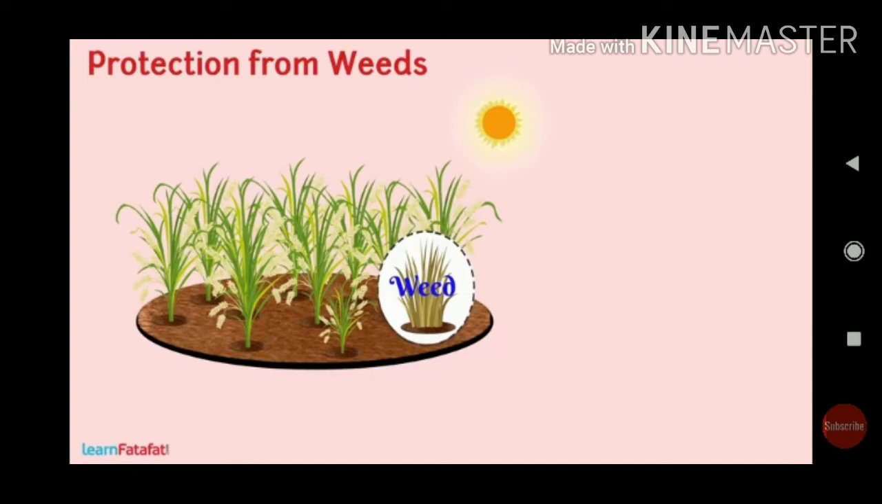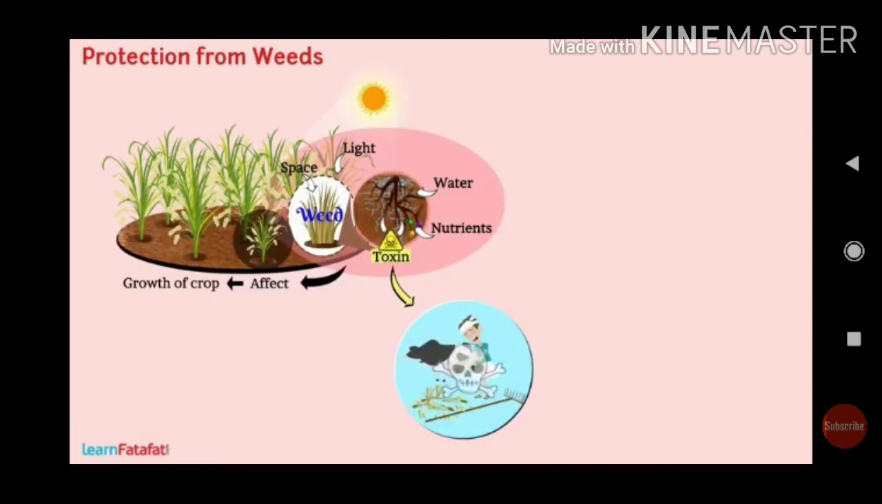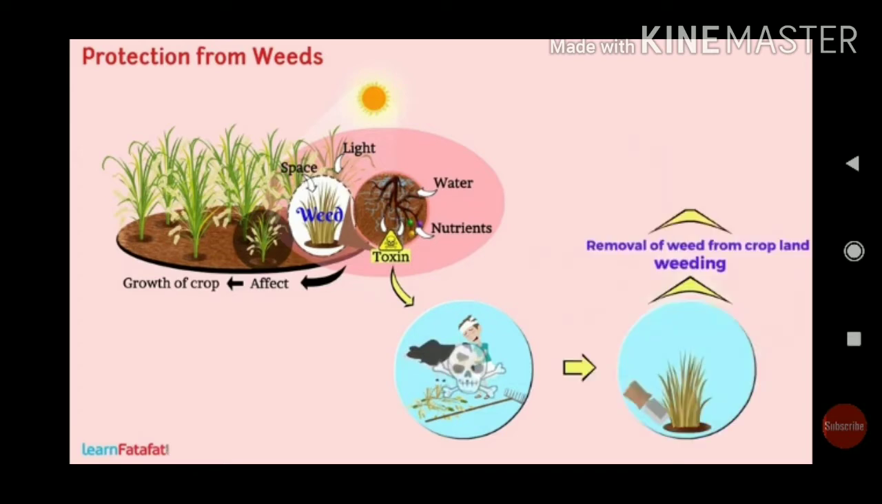But weeds are very dangerous. How are they dangerous? Weeds will compete with the original plants. So, this is the original plant. See, this is a paddy. And this is the weed. The weed will compete for nutrients and water. When we give the water supply to the crop, the weeds will take more water.